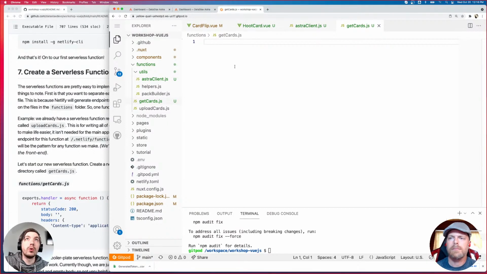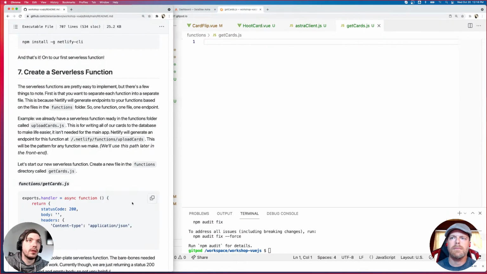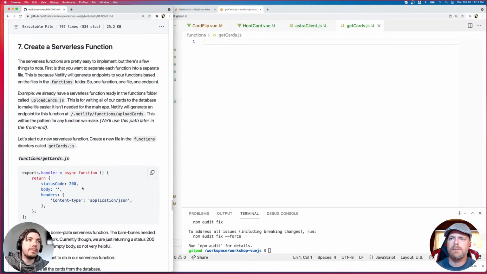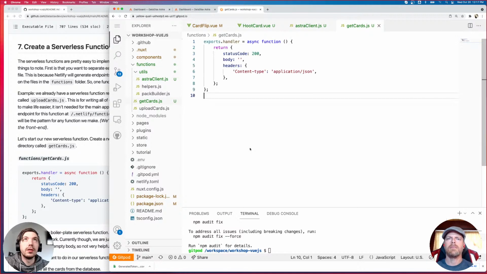Okay, so we're creating a new serverless function. The basic layout for a serverless function, I'm going to go ahead and copy over, is this. We have the exports.handler, async function, and then a return value. So this is a very basic serverless function. All it's going to do is return a 200.